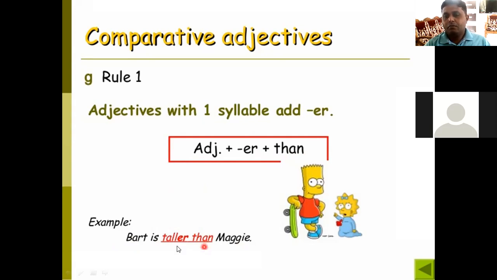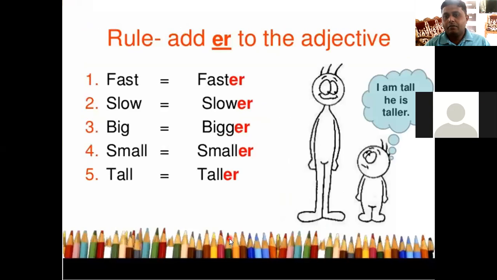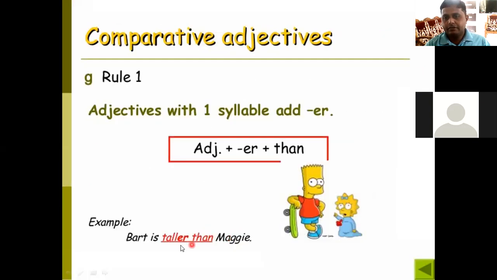So Bart is taller than Maggie. If we use it in a negative sense, then we can say that Bart is not taller than Maggie.